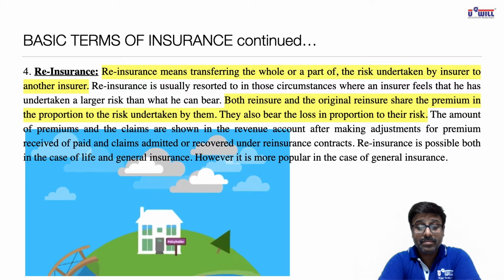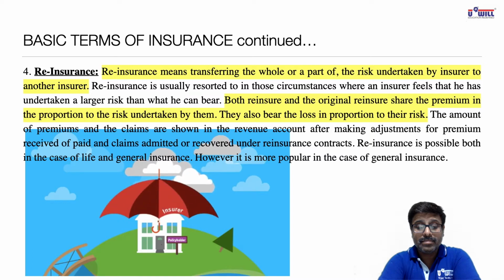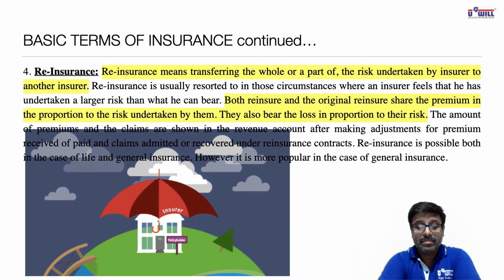Let's take a look at a simple example of a reinsurance agreement. A policyholder takes out cover with an insurer. The insurer is responsible for covering 100% of any claim costs, and the policyholder pays 100% of any premium owed directly to the insurer.